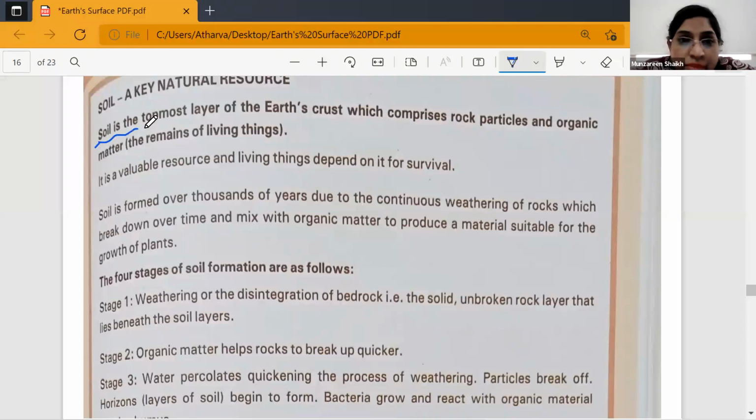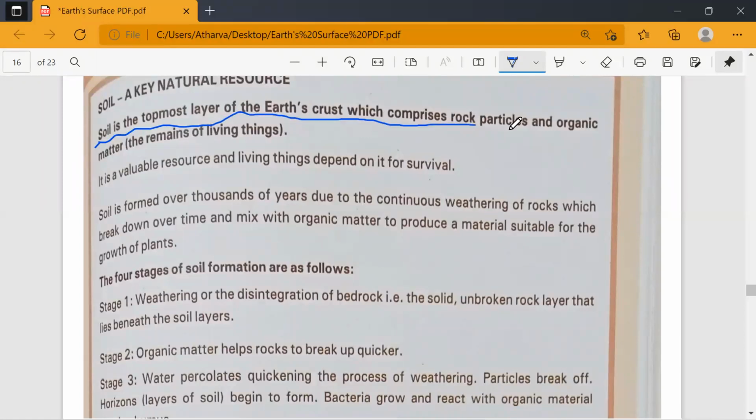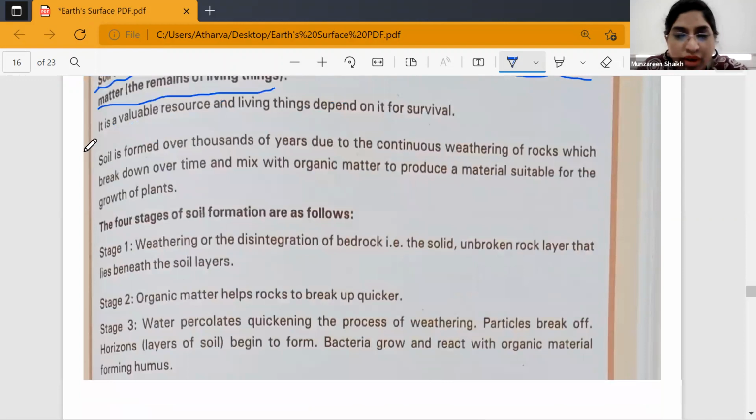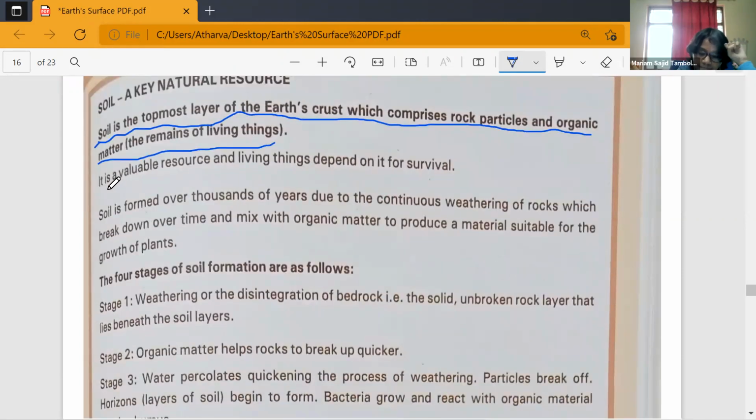What is soil? Who will tell me? Soil is the topmost layer of the Earth's crust, which comprises rock particles and organic matter. Clear, everyone? Understood what we mean by soil? Yes, ma'am. Now we will understand in depth. It is a valuable resource, and living things depend on it for survival.